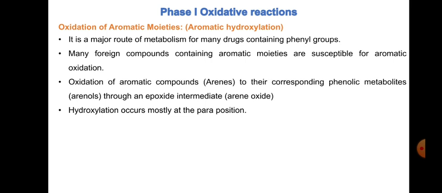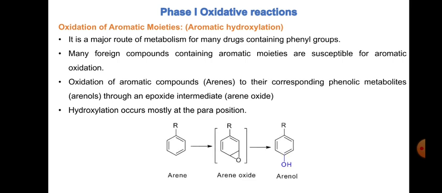Oxidation of aromatic compounds, which we refer to as arenes, gives their corresponding phenolic metabolites, arenols, because of the OH group, through an epoxide intermediate. So there is an intermediate in between the conversion of arenes to arenols, and that happens through the formation of arene oxide. Hydroxylation occurs mostly at the para position. So we'll see what the reason is here.